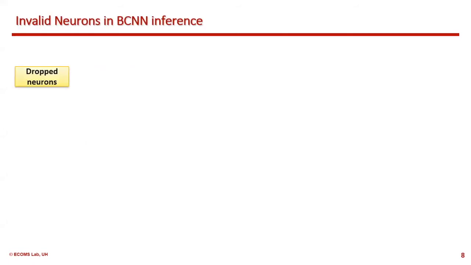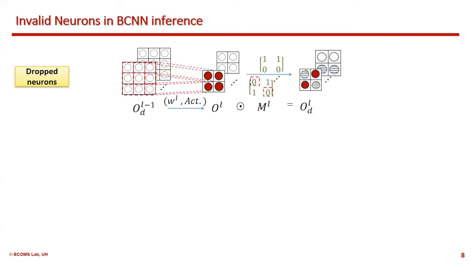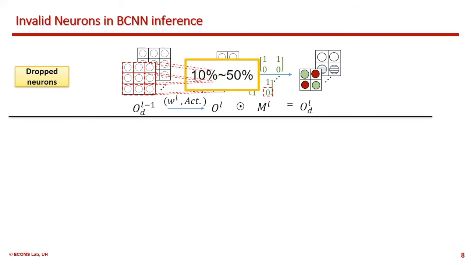We first unveil two types of invalid neurons in BCNN inference. The first one is dropped neurons. These neurons are set to be zero in the dropout layer, like the green-colored neurons here. The ratio of dropped neurons is determined by the drop rate, from 10 to 50%.